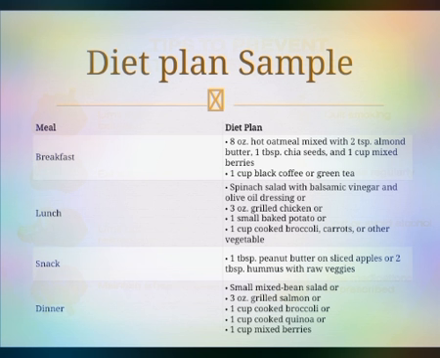For dinner, the patient with fatty liver disease may take a small mixed bean salad or 3 ounces of grilled salmon or 1 cup of cooked broccoli or 1 cup of cooked quinoa or 1 cup of mixed berries. This is the diet sample for fatty liver disease patients, and this patient may also take small meals instead of large meals.